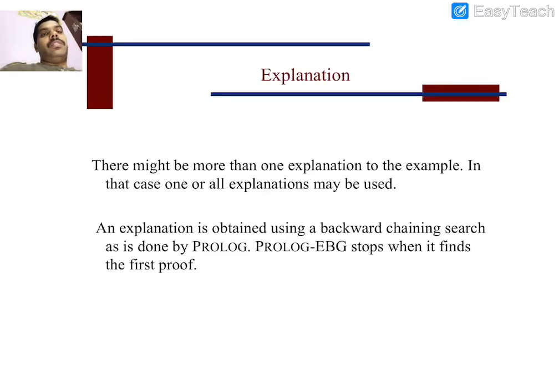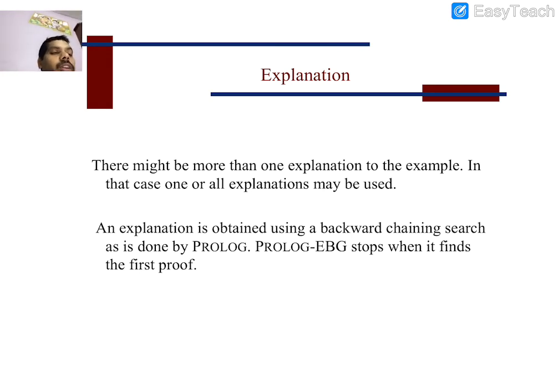Good morning, students. Continuing the previous topic, that is analytical learning. So we are discussing Prolog-EBG. Here, what are we going to observe? There are multiple explanations. Suppose the same concept may be explained by one person differently from another person, but all the explanations are correct. Generally, whatever explanation leads to the correct results only. Yes or no? Sometimes we are going to use one explanation, or sometimes we need to consider all the explanations.